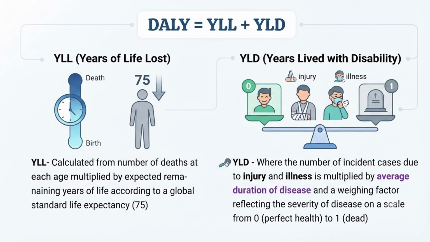So here, as we are calculating together, we will add a weighing factor also, which will reflect the severity of disease. So 0 means perfect health and 1 is dead. So like this, YLL plus YLD is equal to DALY. We can calculate together for all the world, or together for the country, or together for each disease.